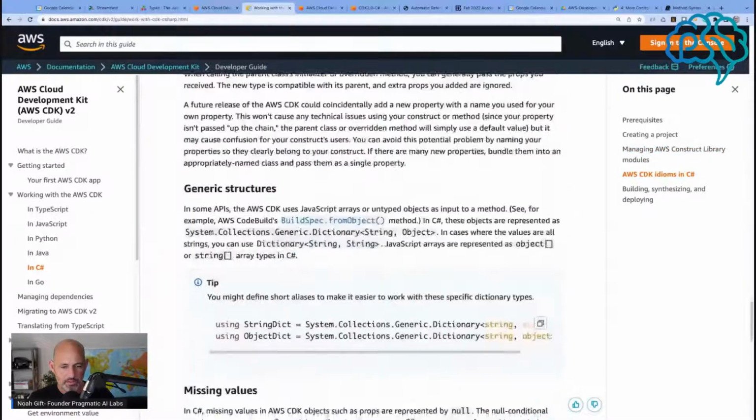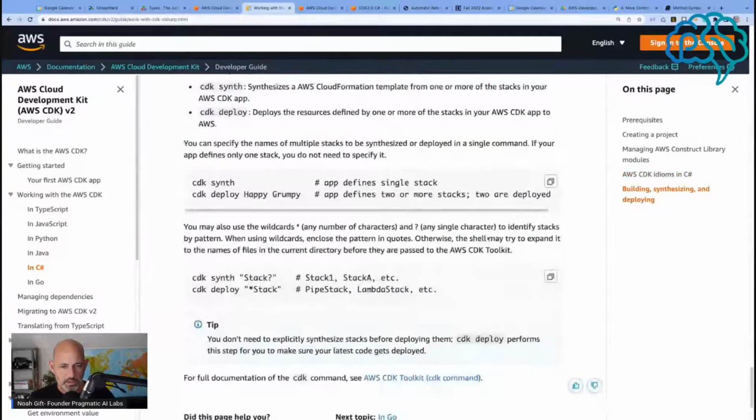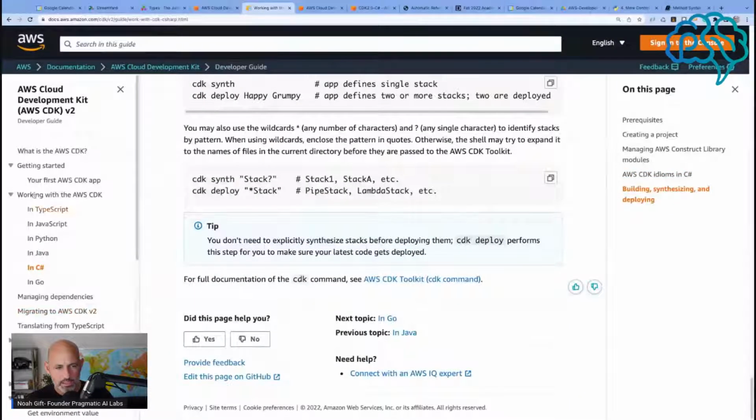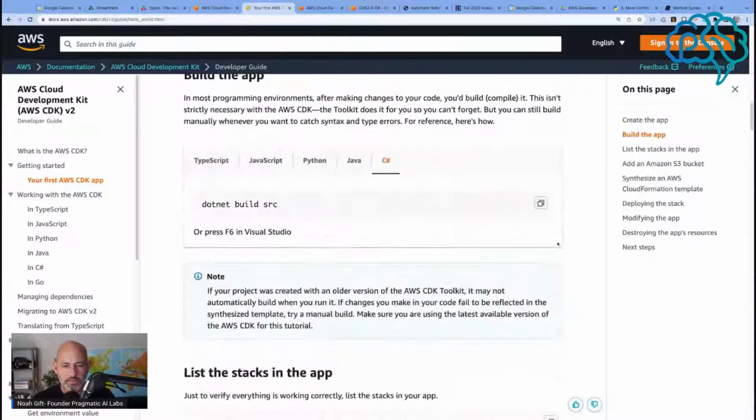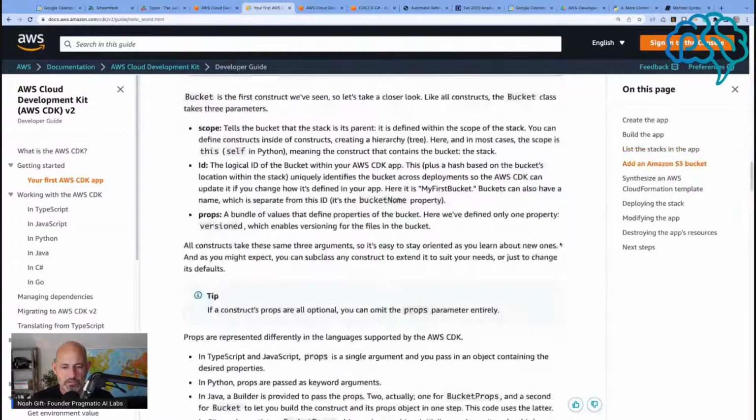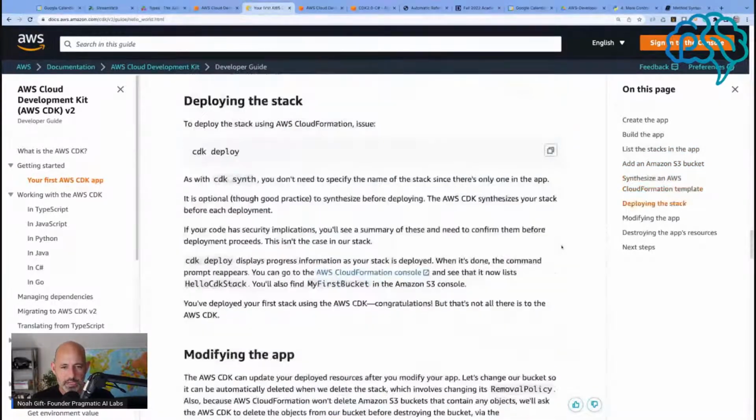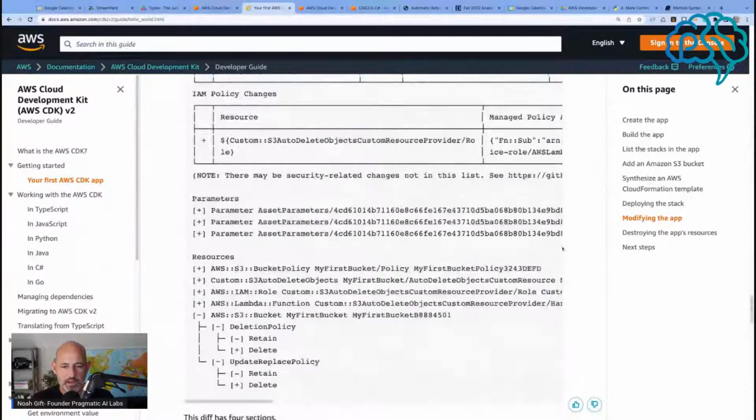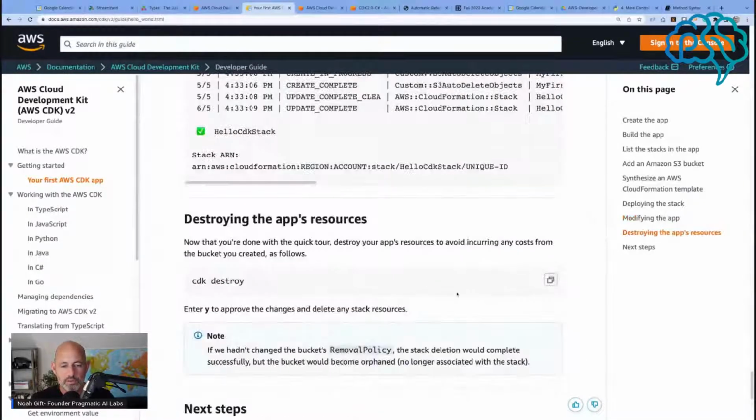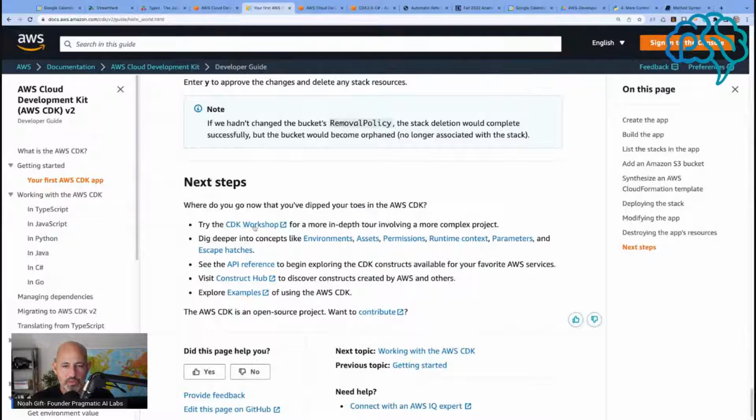If we scroll down, building. Let's see here. So we already did this one. What do they suggest next, actually? Let's see if I can just follow along. So I've gotten this part to work. We got the C# thing created, which was actually pretty cool. And so next step. So try the workshop, dig into deeper concepts, or create constructs created by other people, or explore the examples. Yeah, let's try this one.